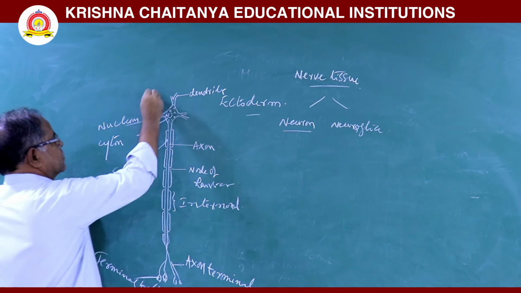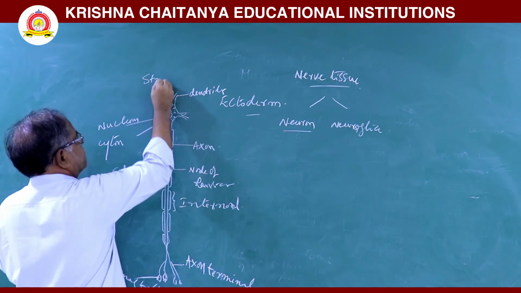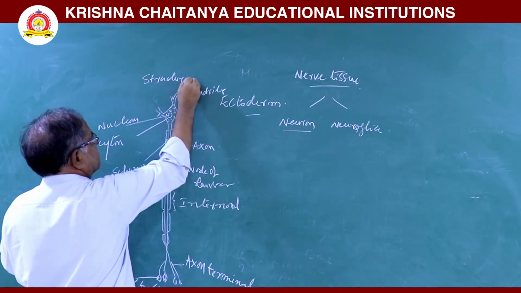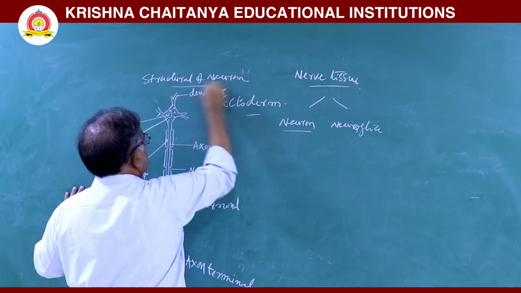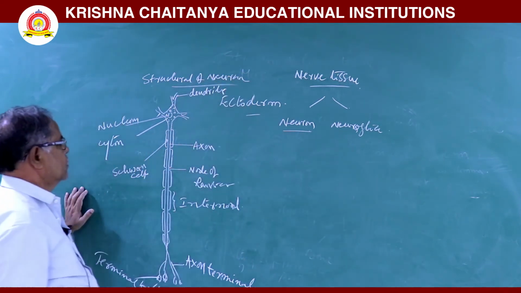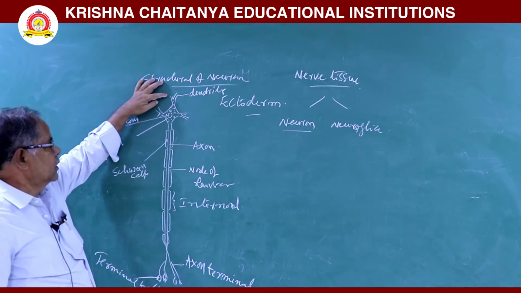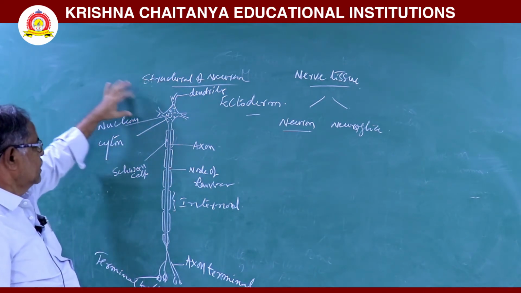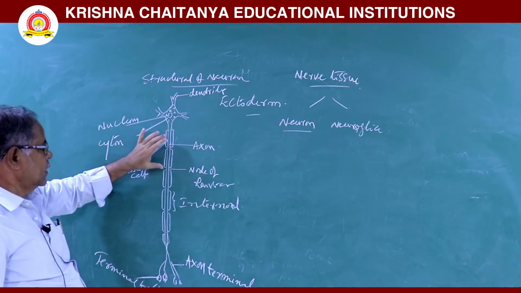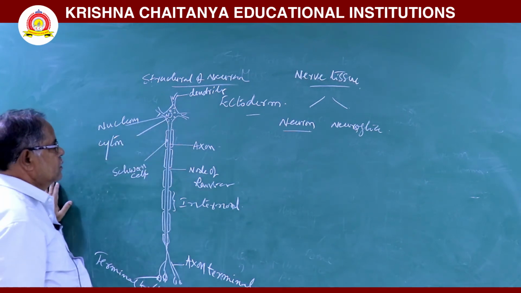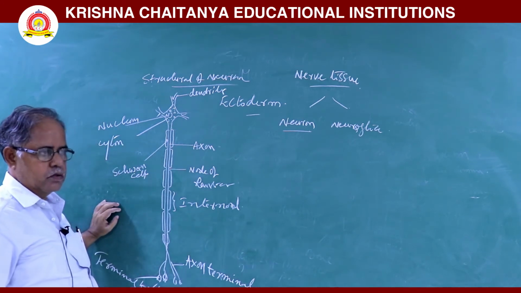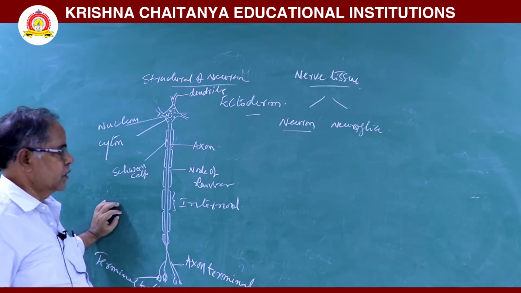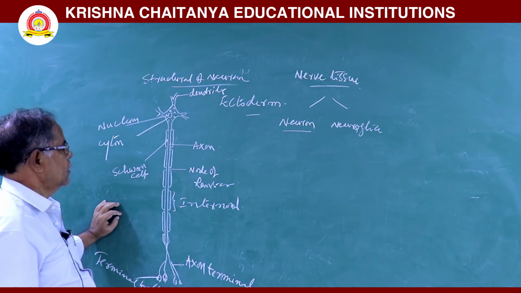The structure of the neuron. In the structure of the neuron, three main parts are there. One is the dendrite, the second is the cyton, the third is the axon. Cyton is also called perikaryon, soma, and cell body.